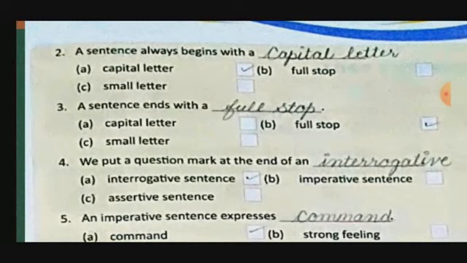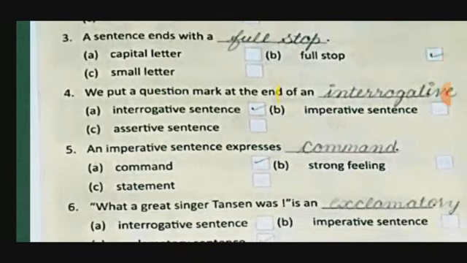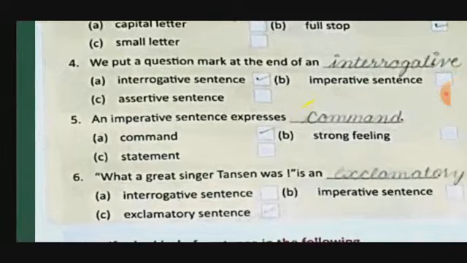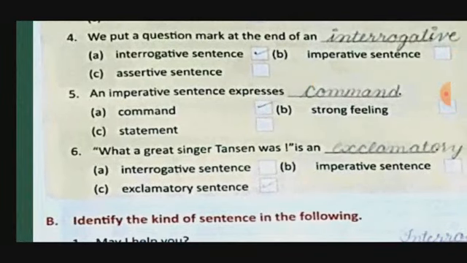Next, a sentence ends with a full stop if the sentence is assertive. We put a question mark at the end of an interrogative sentence, where the question is going to be asked. Okay. An imperative sentence expresses command, statement, strong feelings.